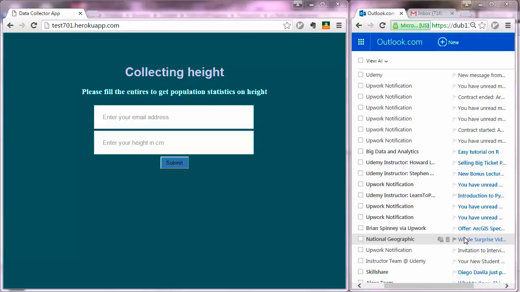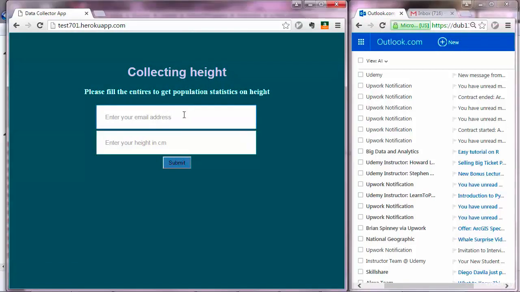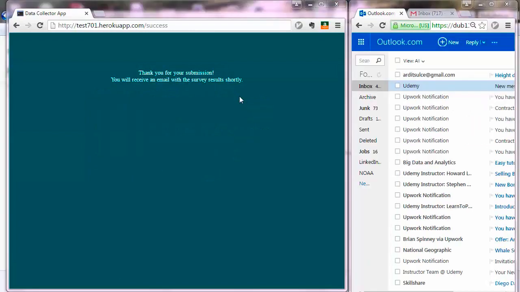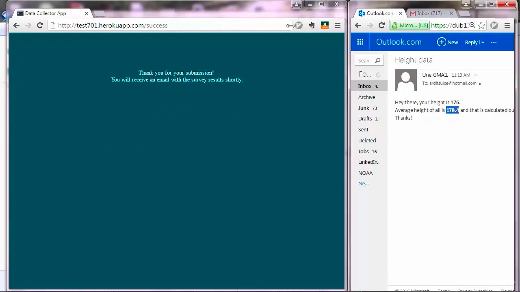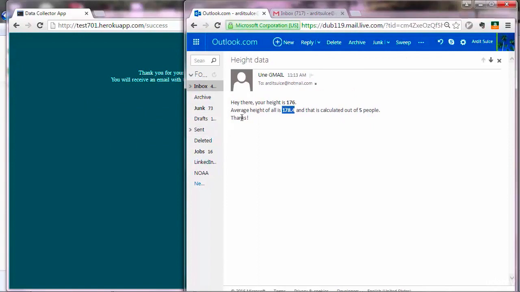And after that, you'll build a web app using Python and the Flask web framework. This web app will have a PostgreSQL database as well in the backend, and in the front end it will have an HTML form where users can submit data, and then the program sends an automatic email to the users with some statistics extracted from the backend database. So that's a very interesting web application with lots of features.